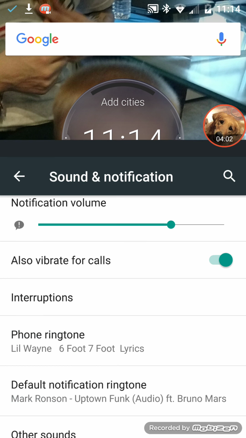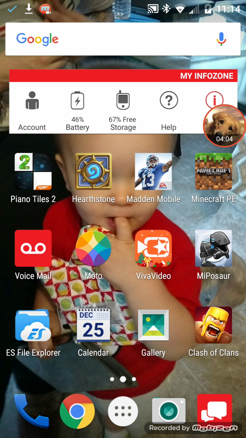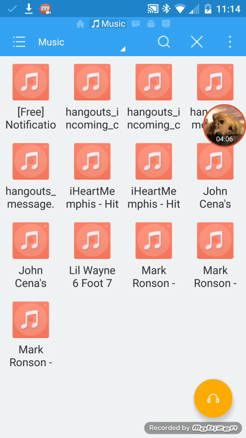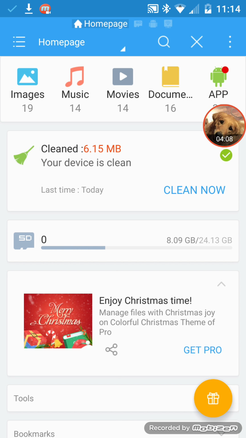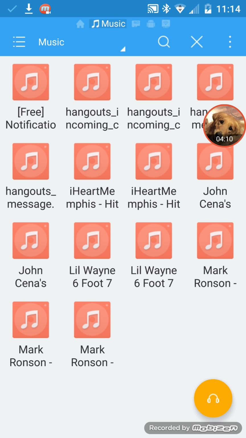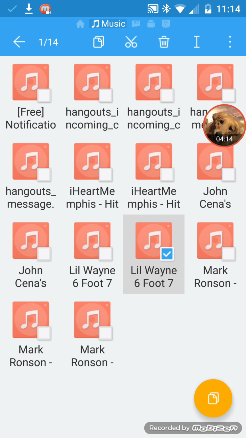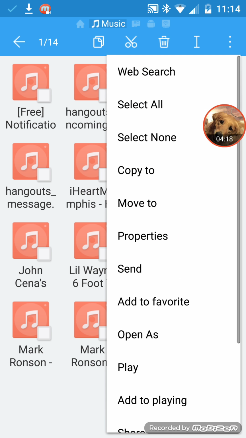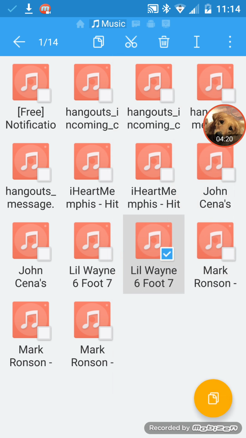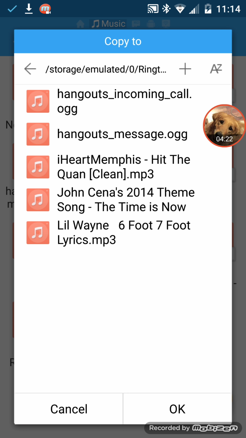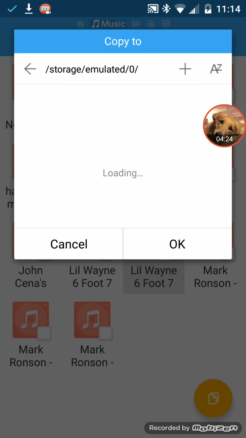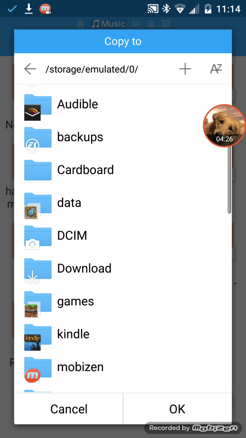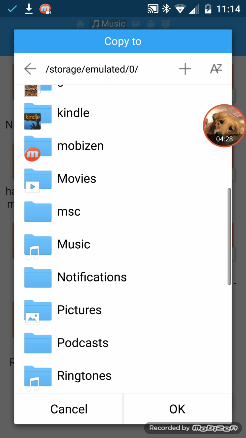Then I'll show you how to do the other things. So now you want to go back exactly where you were, copy it. I already have a copy, but I want to copy it again. Show exactly what to do. Copy to. That will bring you back. You just hit that little back arrow, and I did that to ringtone.